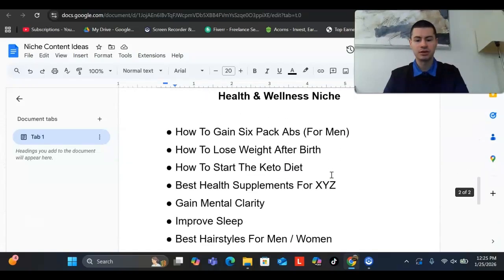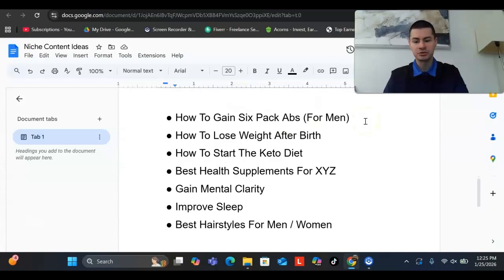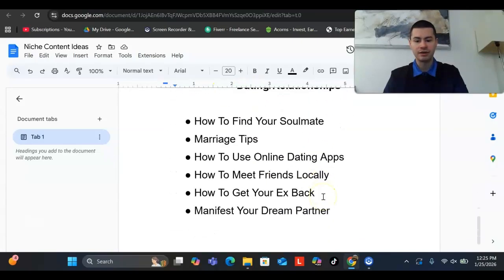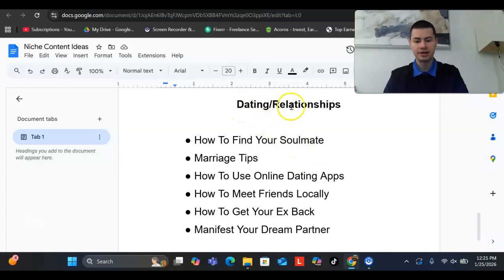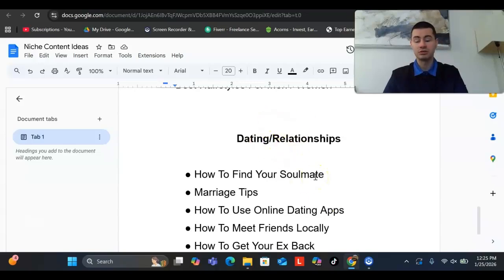But there's also the health and wellness space. You can pick from one of these categories, and you can create content around that. And then there's also the dating and relationships niche. So how to find your soulmate, how to use online dating apps, how to meet friends locally, how to get your ex back, how to manifest your dream partner. All of these can be topics that you cover as well.